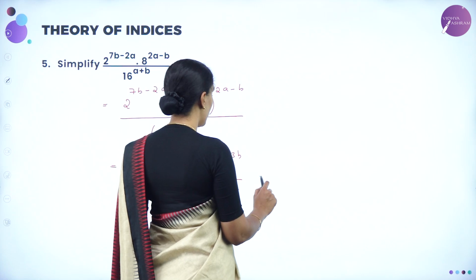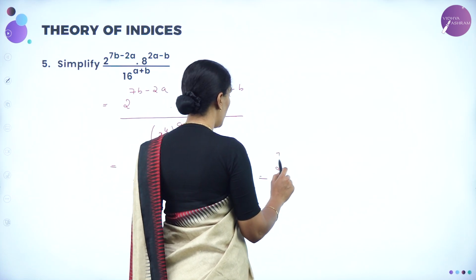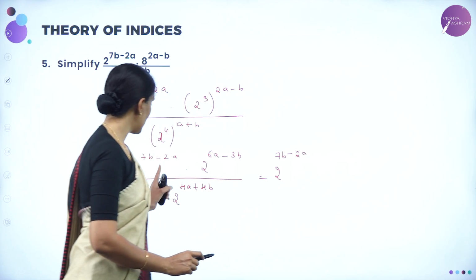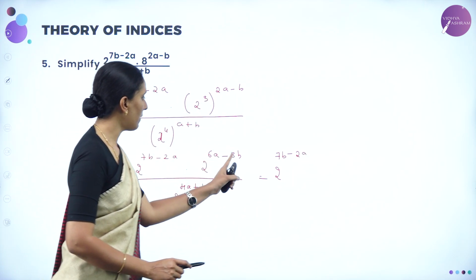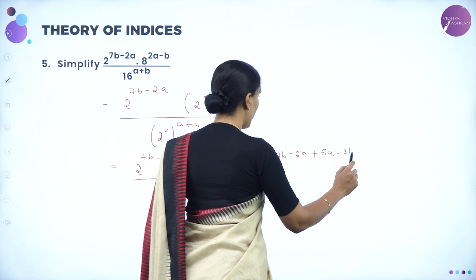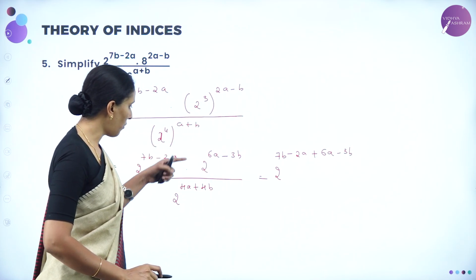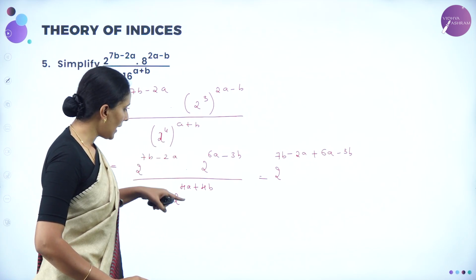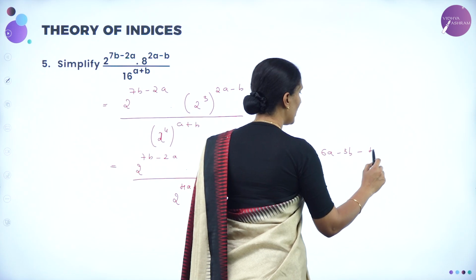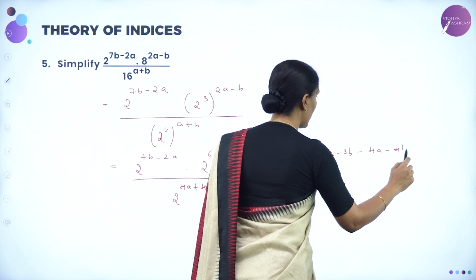So with the common base we'll get 2 power 7b minus 2a. Since this is in the product form, the powers are added. So here we get 6a minus 3b, and here it is in the quotient form. So m by n means it has to be written as minus n. So this will be minus 4a minus 4b.